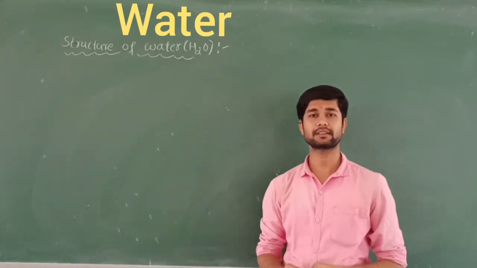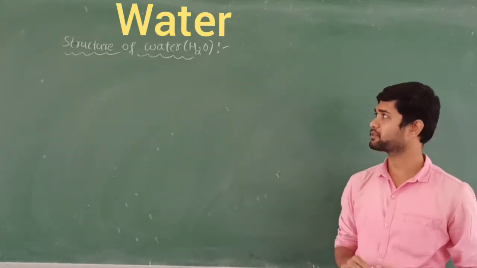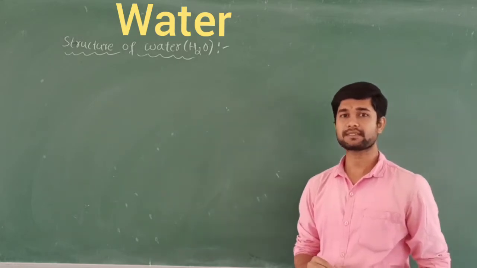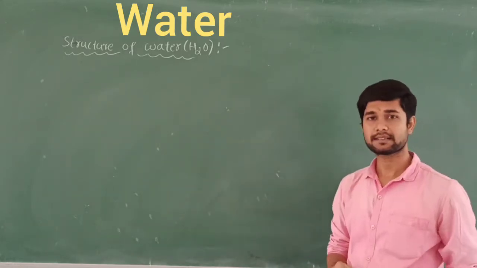Let's discuss the structure of the water. We have seen this already in chemical bonding, right? So once again, let's discuss the structure of the water. Which one is the central atom here? Oxygen is the central atom here.